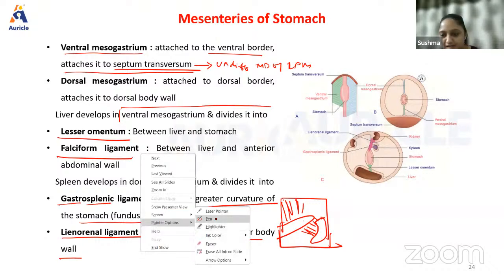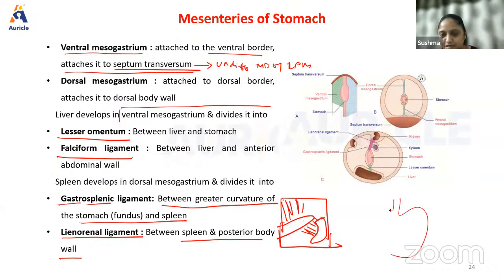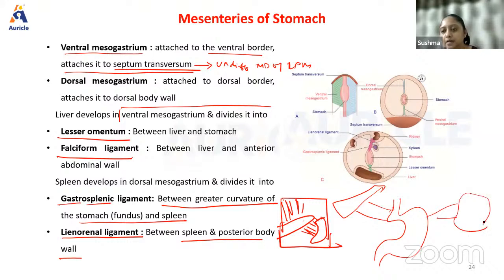Let me just draw it again. Say something like this. Okay, let's say this is the stomach. This is a very solid organ that is formed, and we have two ligaments attached to it. Let's say this is the liver, and let's say this is the spleen. From the stomach to the liver, we have the lesser omentum, and between the stomach and the spleen, you have the gastrosplenic ligament.